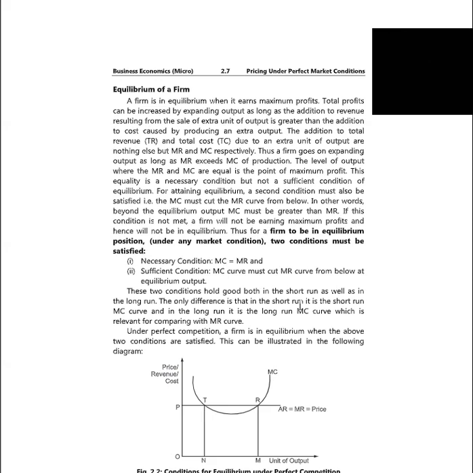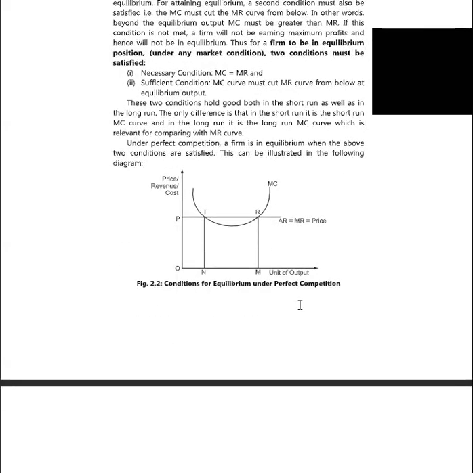The only difference is that in the short run it is the short run MC curve, and in the long run the MC curve is the long run MC curve, which is relevant for comparing with the MR curve. Under perfect competition, a firm is in equilibrium when the above two conditions are satisfied. This can be illustrated in the following diagram.